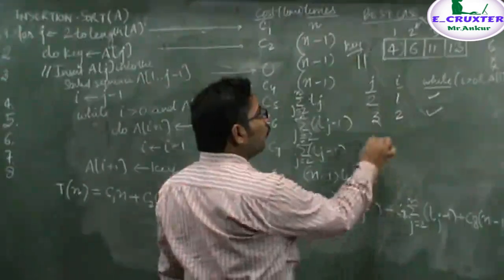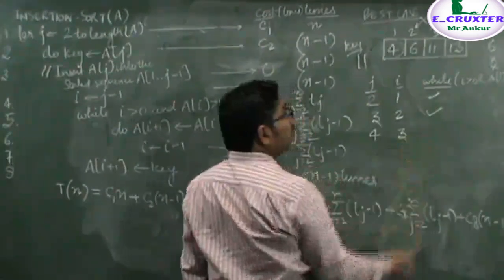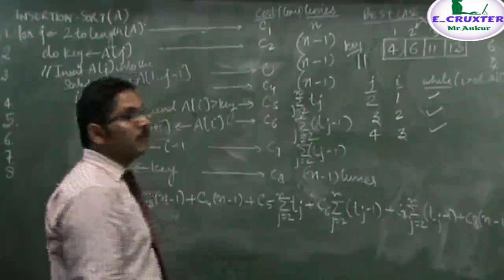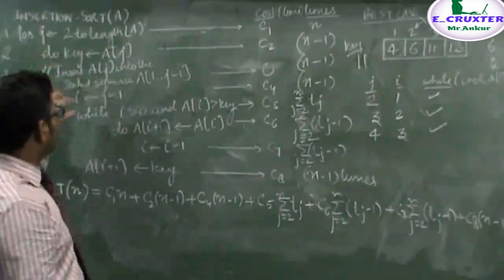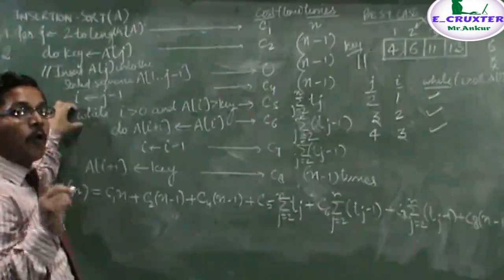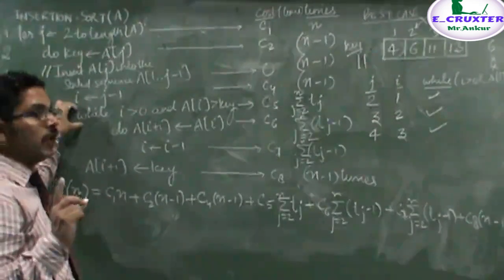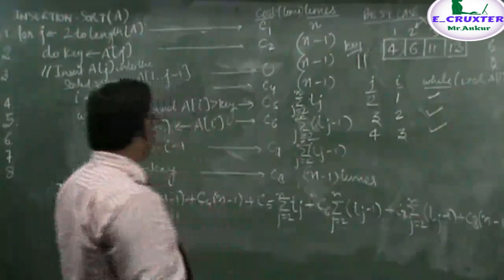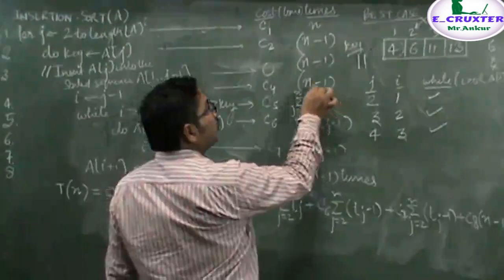Similarly, for 4, you will notice that it will be executed for i equal to 3, but none other times. That means, in best case, you will notice that for each value of j, this statement is executing only one time. Hence, the sixth and seventh statements are not executing. So, what will be the result of this statement?